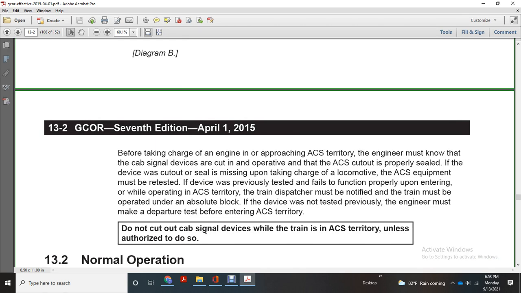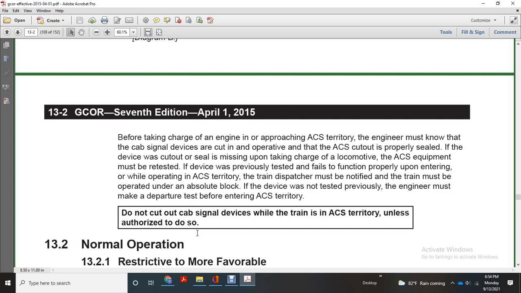If the previously tested equipment failed to function properly upon entering or while operating in automatic cab system territory, the train dispatcher must be notified, and the train must be operated under absolute block. If the device was not tested previously, the engineer must make a departure test before entering automatic cab system territory. Do not cut out the cab signal devices while the train is in automatic cab system territory unless authorized to do so.